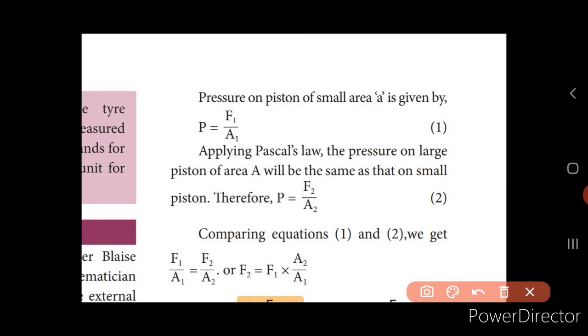That is, for example, the force F1 applied on the area A1. Here the pressure is P equal to F1 divided by A1. Similarly, we can calculate the pressure on the large piston, isn't it? So P is equal to F2 divided by A2. When you compare these two equations, we also said that the pressure is equally transmitted. So we can write F1 divided by A1 is equal to F2 divided by A2. Now you can calculate F2 using this equation. So F2 is equal to F1 into A2 divided by A1.